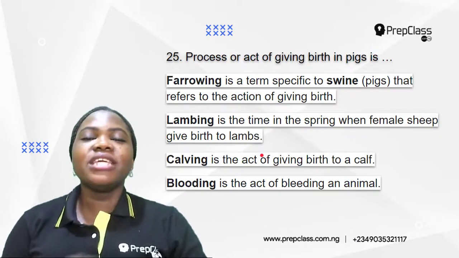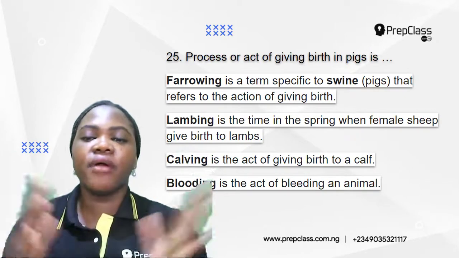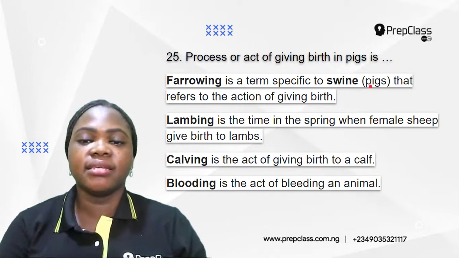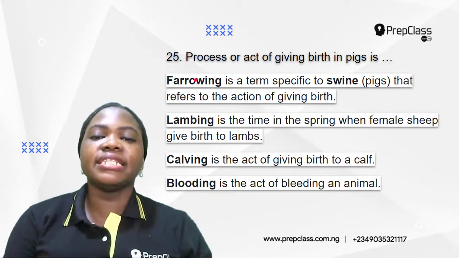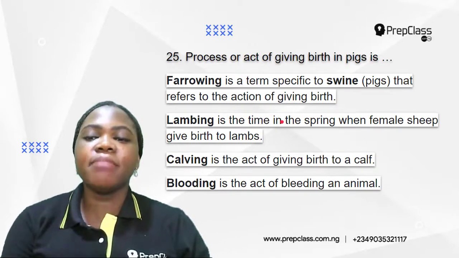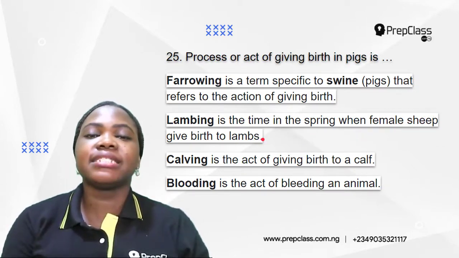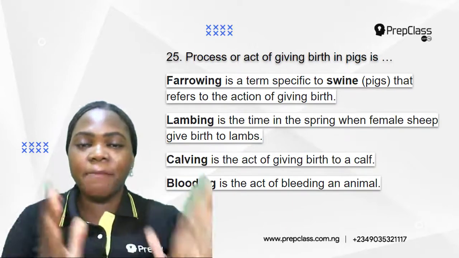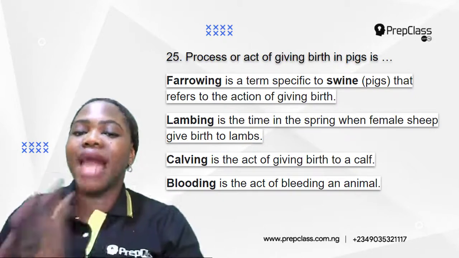Number 25, process or act of giving birth in pigs is A, farrowing, B, lambing, C, calving, D, blooding. Okay, so we need to understand each of these terms to be able to answer this question. What does farrowing mean? So farrowing is a term specific to swine, that is pigs. It is an act of giving birth. Okay, so farrowing is an act of giving birth in pigs. Okay, lambing is the time in the spring when female sheep give birth to lambs. So lambing is gotten from the word lamb. So it's an act of giving birth to lambs.